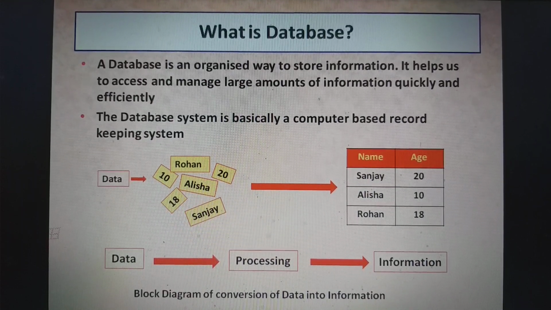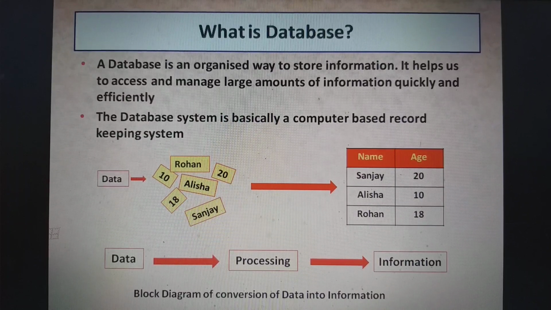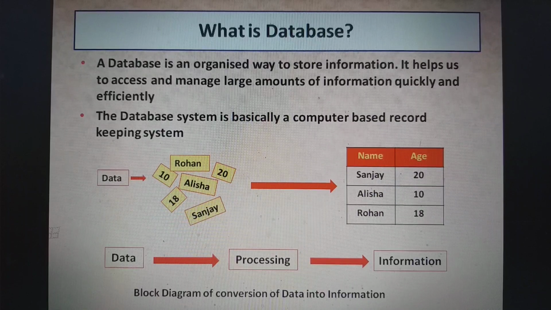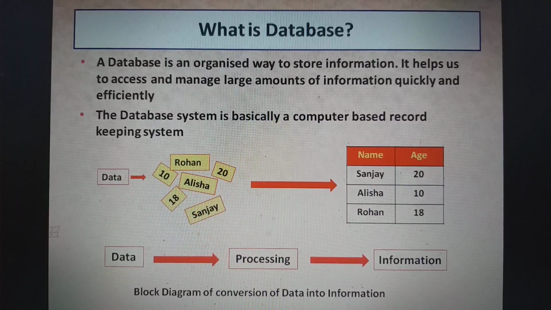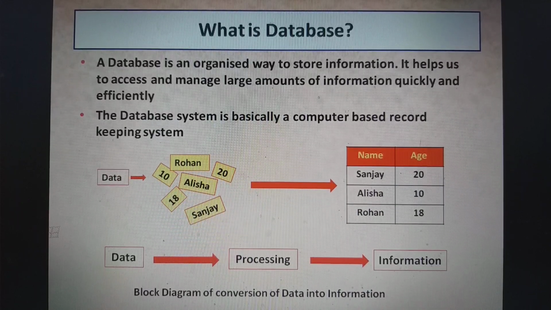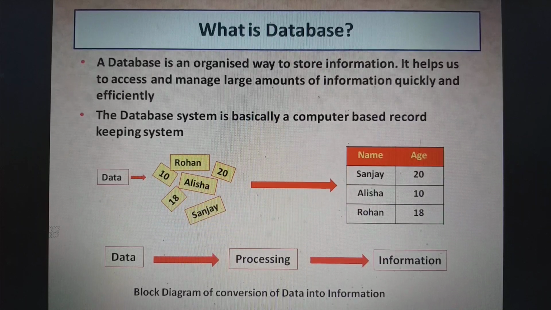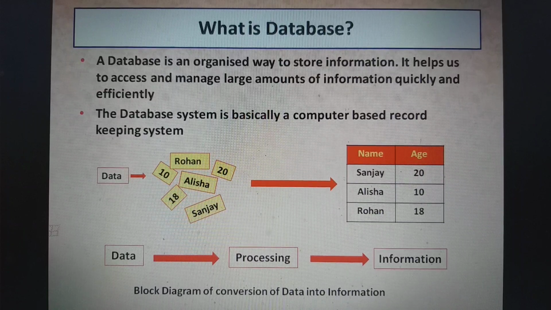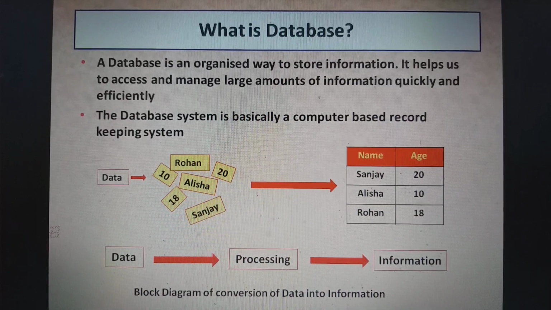Now, what is a database? It is an organized way to store information. It helps us to manage and access large amount of information quickly and efficiently. A database system is basically a computer-based record-keeping system. A computer program which manages a database effectively is known as DBMS, that is Database Management System.